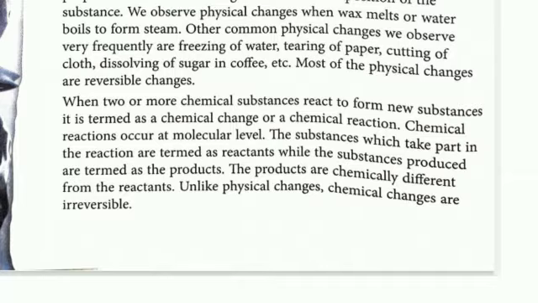When two or more chemical substances react to form a new substance, it is termed as chemical change. This is the definition. When two or more chemical substances react and form a new substance, a new product, it is called a chemical reaction. Chemical reaction occurs at molecular level. The substances which take part in the reaction are termed as reactants.